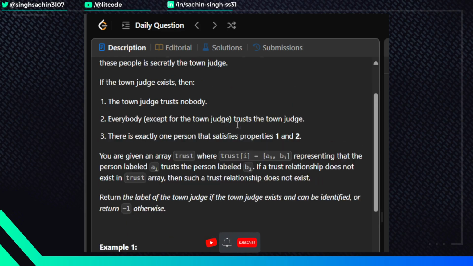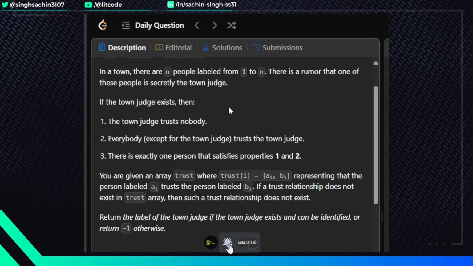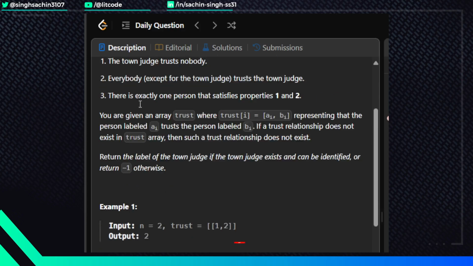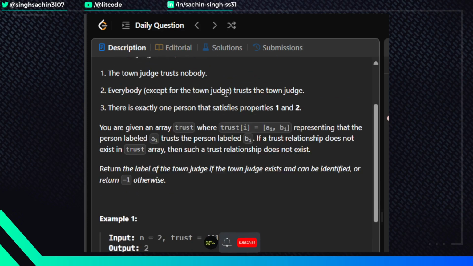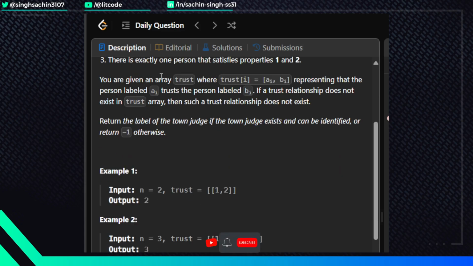So basically, if the judge is there in the town, then he doesn't trust anybody, and everybody trusts that town judge except himself, and there will be only one such person among the population. We will get an array trust where trust[i] is a[i], b[i], representing that the person labeled a[i] trusts the person labeled b[i]. So basically A trusts B. If a trust relation does not exist in the trust array, then such a trust relation does not exist.